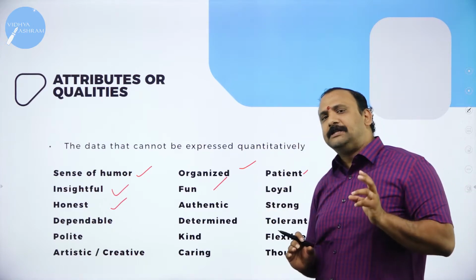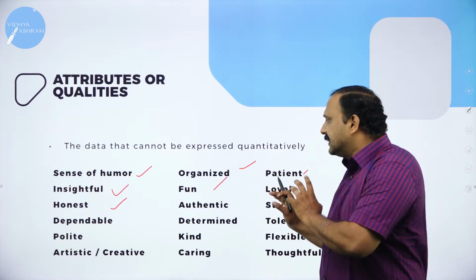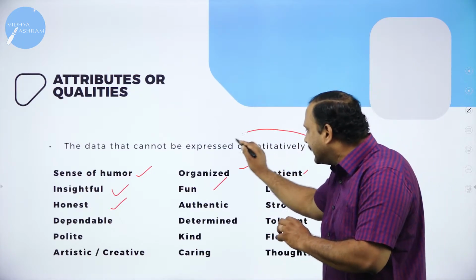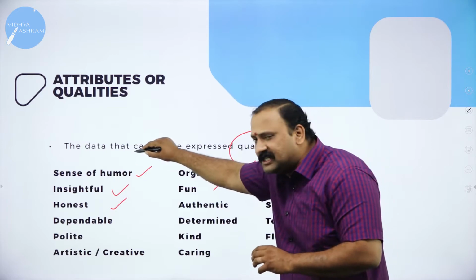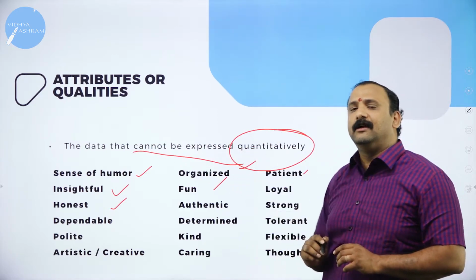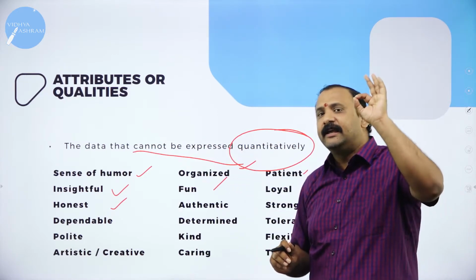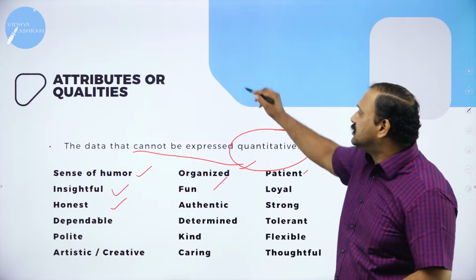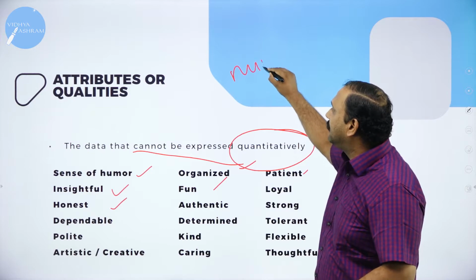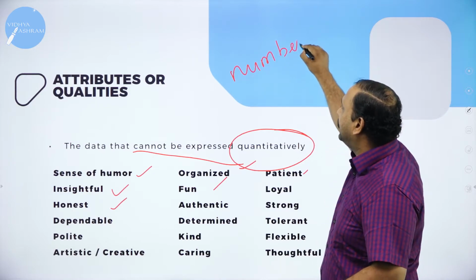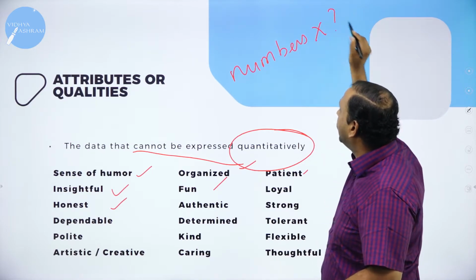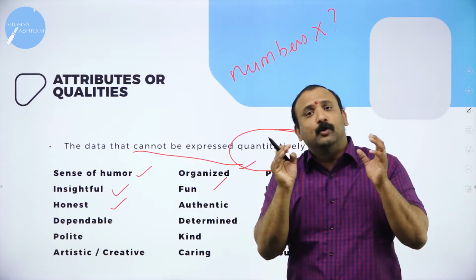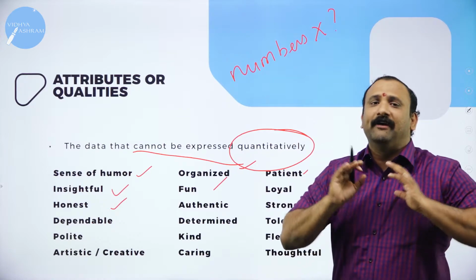So now what happens here is that these are certain things which cannot be expressed quantitatively. That's why I want you to understand this line very clearly. Every single thing in this world cannot be measured using numbers. So numbers do not apply everywhere. That is a very important thing. It cannot be applied everywhere because numbers are things that can be applied to a set of data but not to every walk of life.